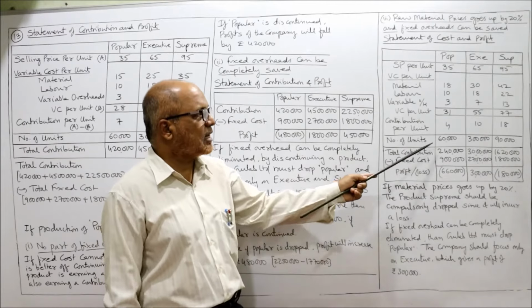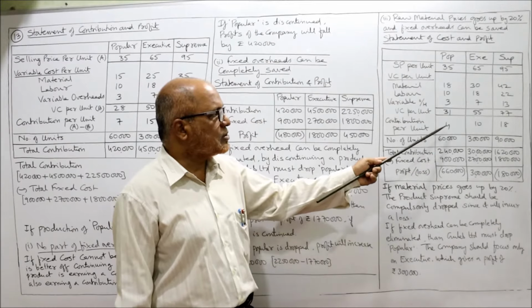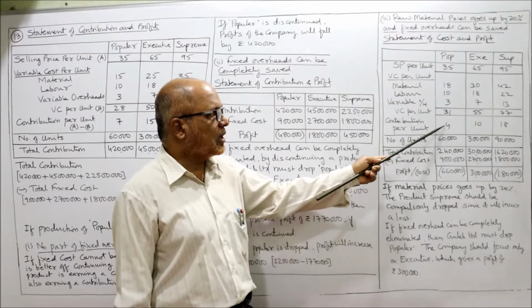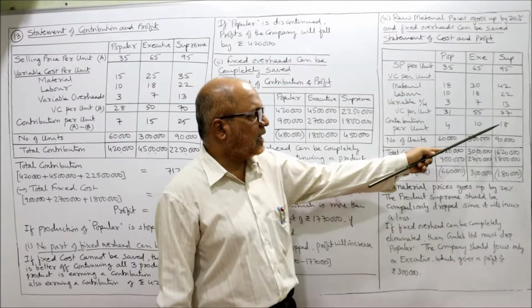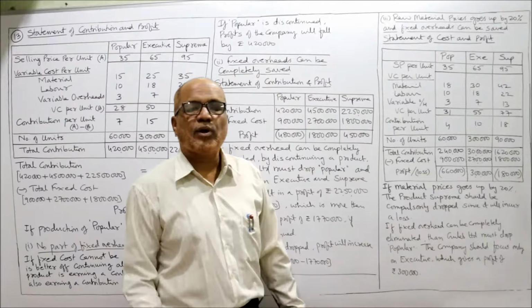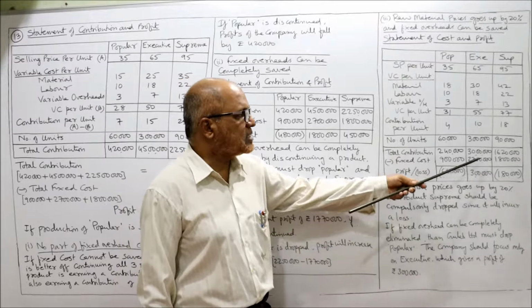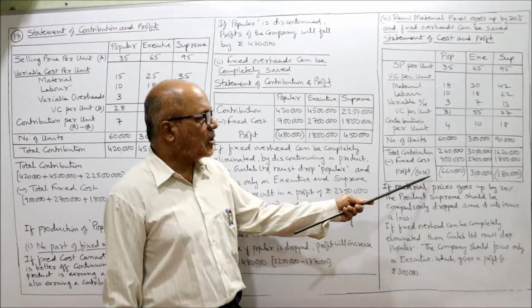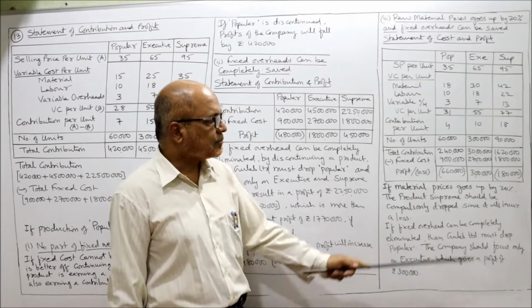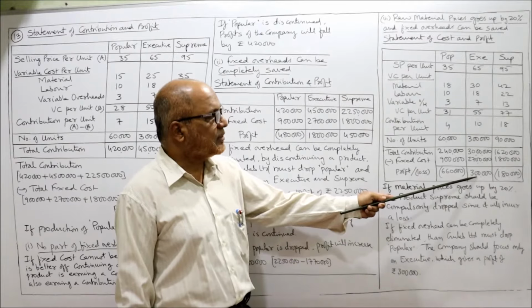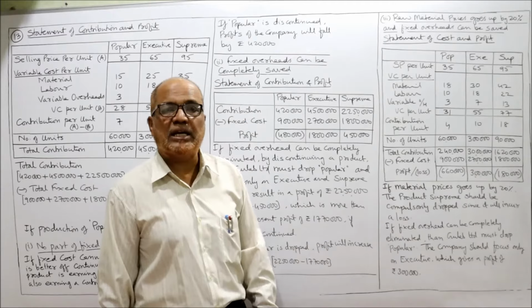Now total number of units given are 60,000, 3 lakh and 90,000. Total contribution: 4 into 60,000, 2 lakh 40,000. Contribution per unit into number of units. 10 into 3 lakh, 30 lakh. 18 into 90,000, 16 lakh 20,000. Total contribution minus fixed cost. Fixed cost 9 lakh, 27 lakh, 18 lakh. So we are getting a loss. In Popular brand, we are incurring a loss of 6 lakh 60,000. Then Executive 3 lakh rupees profit. Supreme, there is a loss of 1 lakh 80,000.